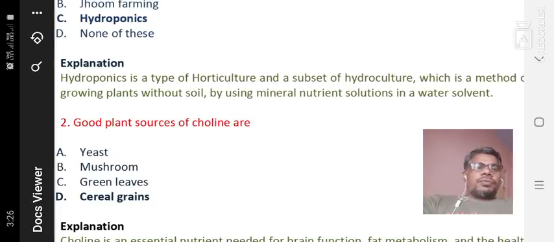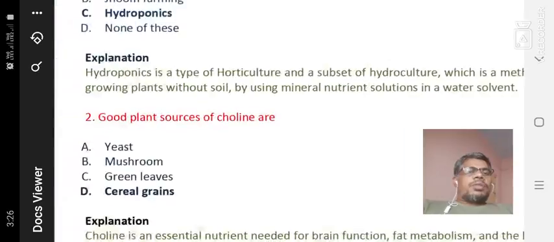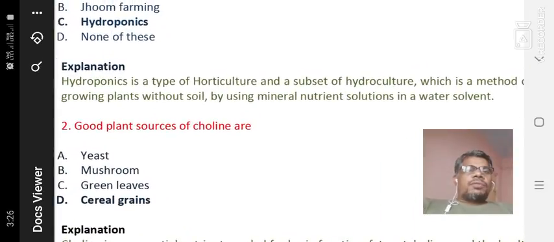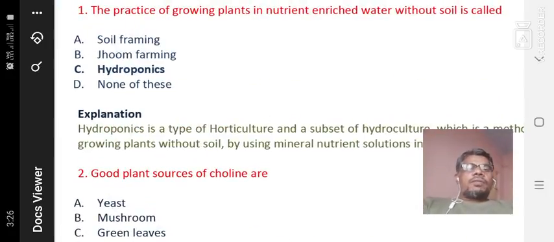Hydroponics is a type of horticulture and a subset of hydroculture, which is a method of growing plants without soil, using mineral nutrient solutions in a water solvent. So the answer to this question is hydroponics.